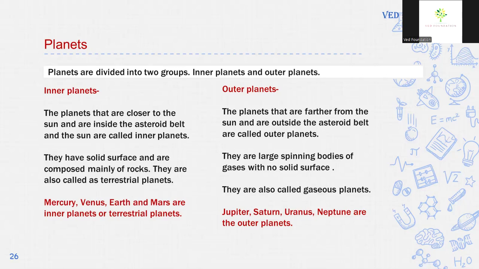Let us know what outer planets are. The planets that are farther from the sun and are outside the asteroid belt are called outer planets. They are large spinning bodies of gases with no solid surface, no rocky land. They are also called gaseous planets or gas giants. Jupiter, Saturn, Uranus and Neptune, the last 4 planets in our solar system, are called outer planets or gaseous planets.